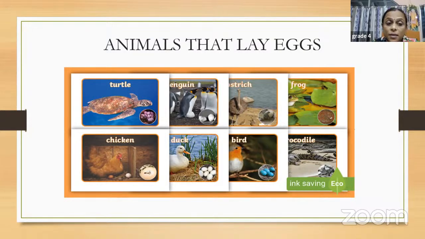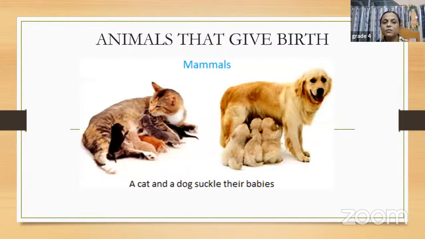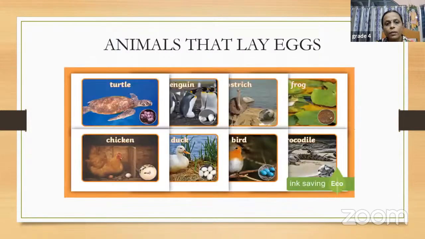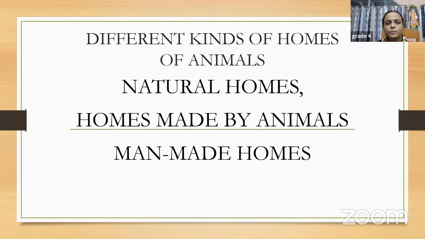For example, turtles lay eggs. Then we have frog, which is an amphibian. They also lay eggs in water. And then we have crocodile. They also lay eggs. Snakes. A snake also lays eggs, right? So this group of animals lay eggs in order to produce the young ones, to produce babies. So these animals lay eggs. And the previous one was these animals, they give birth to produce the young ones. Let's move ahead now.